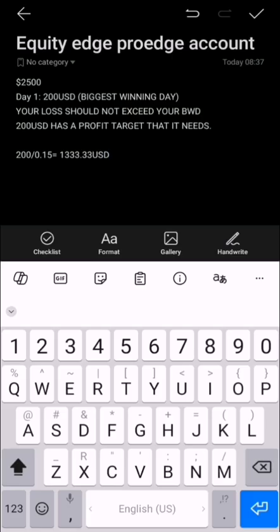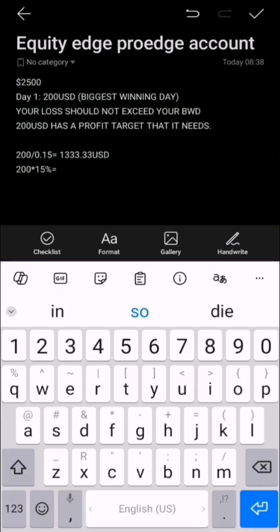But there's also a rule that says you should not make more than 15% of your net profit, so you shouldn't exceed that. For example, $200 times 15% is $30.